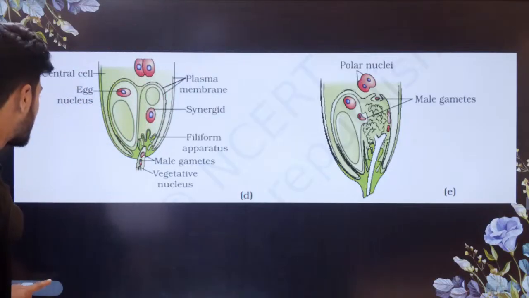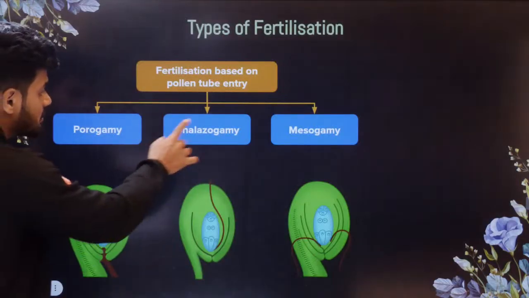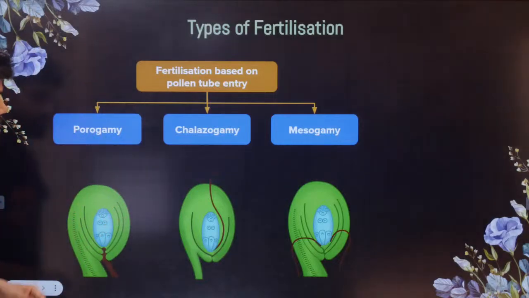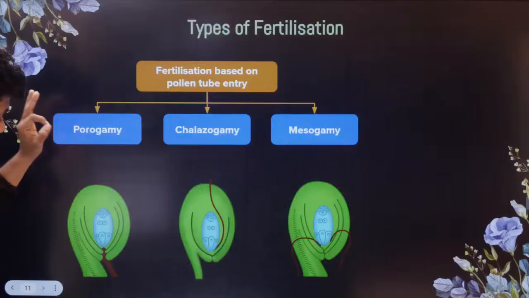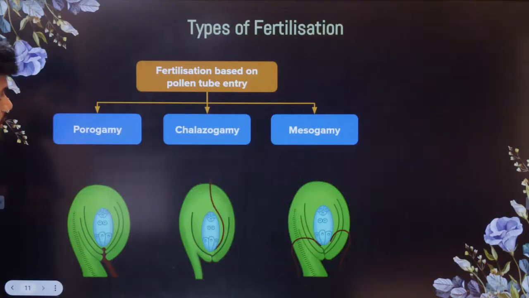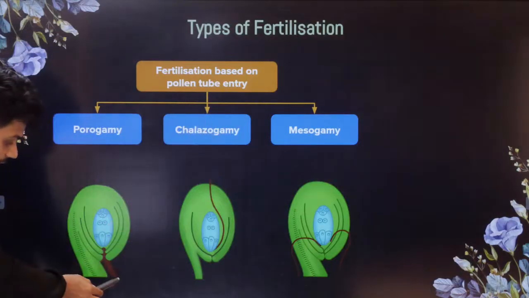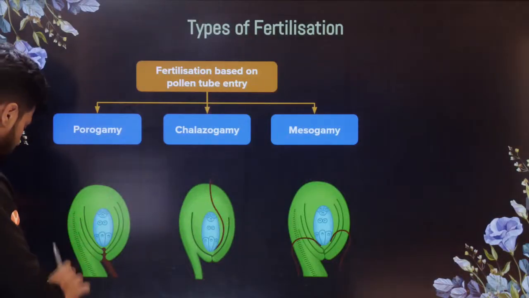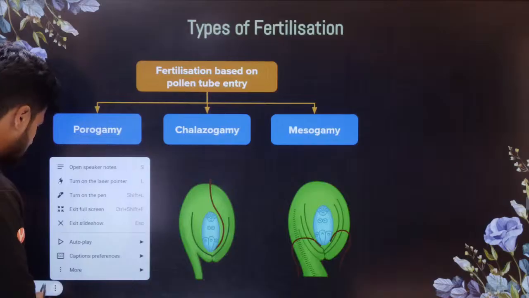And I told you there are three main types. There is something called porogamy. What is porogamy? Porogamy is pollen tube entry through the micropylar side. And all of this is for the ovule. Remember that.